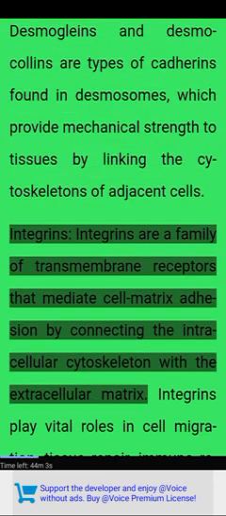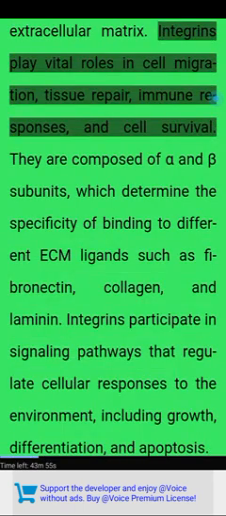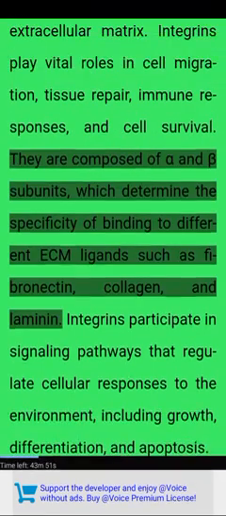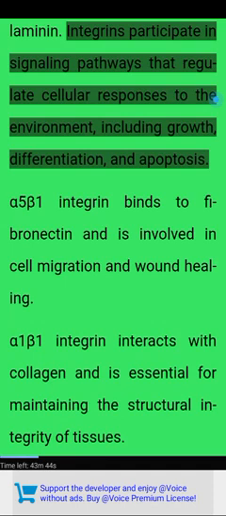Integrins mediate cell-matrix adhesion by connecting the intracellular cytoskeleton with the extracellular matrix. Integrins play vital roles in cell migration, tissue repair, immune responses, and cell survival. They are composed of alpha and beta subunits, which determine the specificity of binding to different ECM ligands such as fibronectin, collagen, and laminin. Integrins participate in signaling pathways that regulate cellular responses to the environment, including growth, differentiation, and apoptosis.